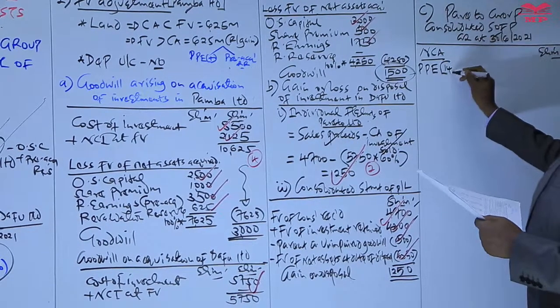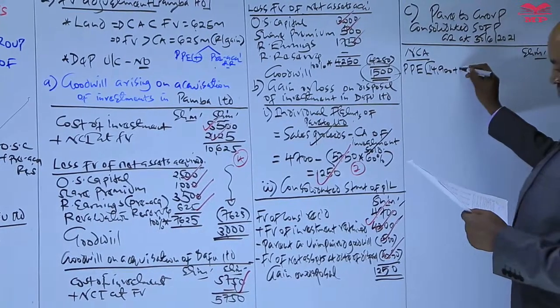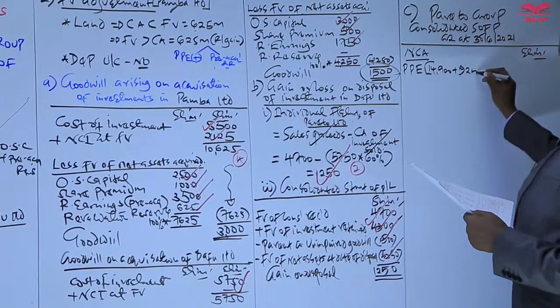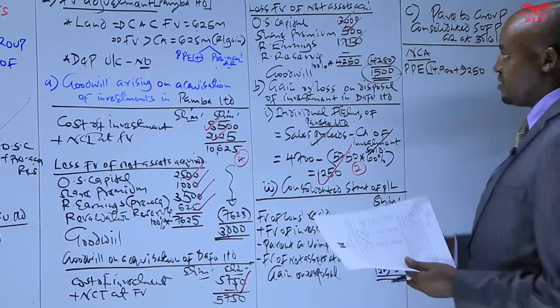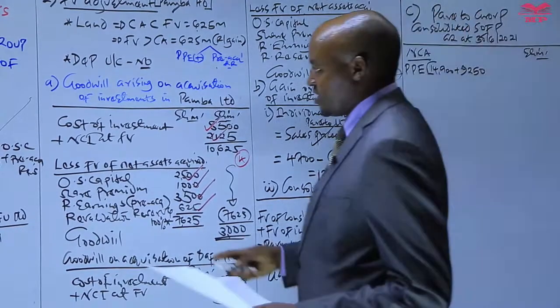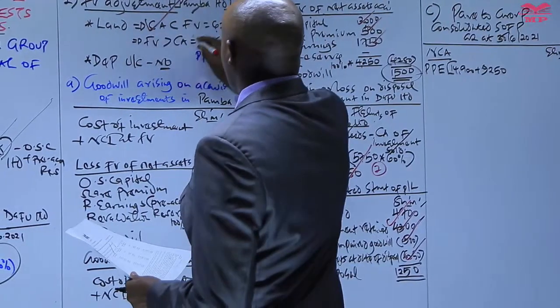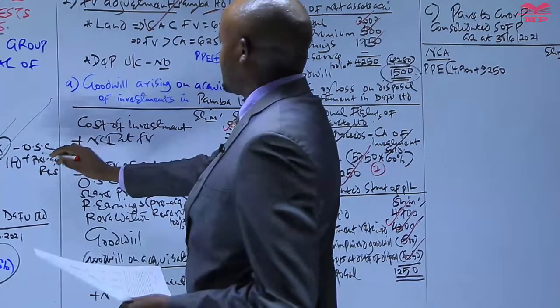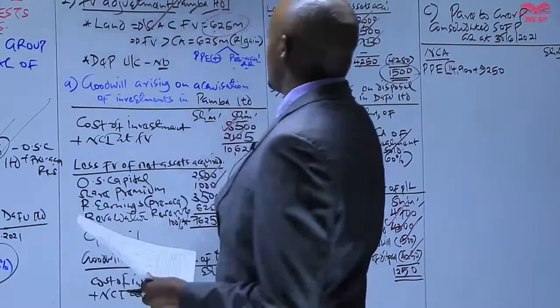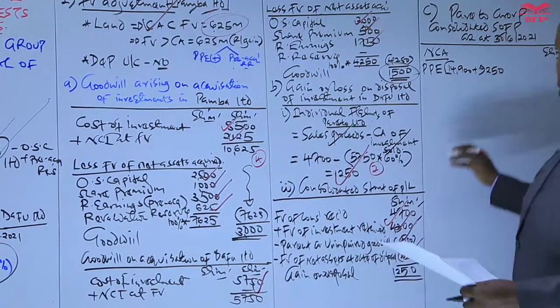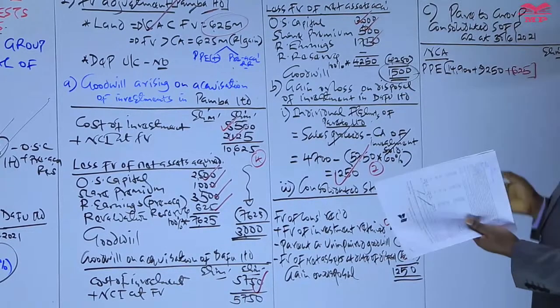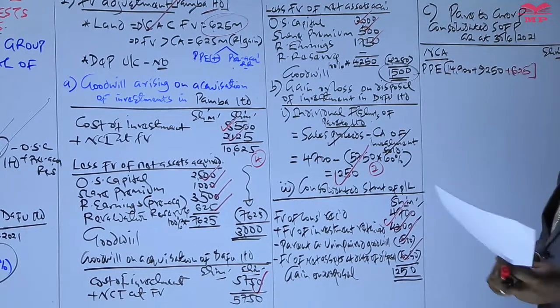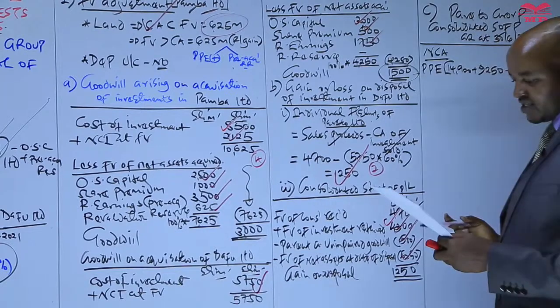So therefore, we are only adding the PPE of Pareto and those of PABA. We have 4900 plus 9250, and then we check whether we have any consolidation adjustment affecting the PPE. Yes, this one. On the date of acquisition, PABA Limited revalued its assets upward by 625, which was not accounted for. So we add that here, 625. Remember, we don't have any depreciation charge, which would have been deducted there.